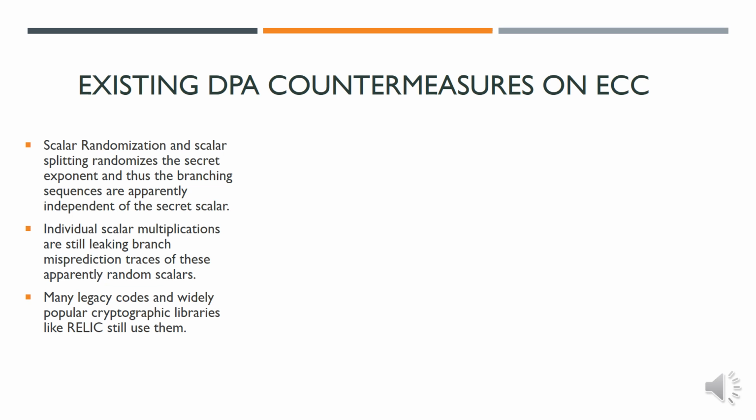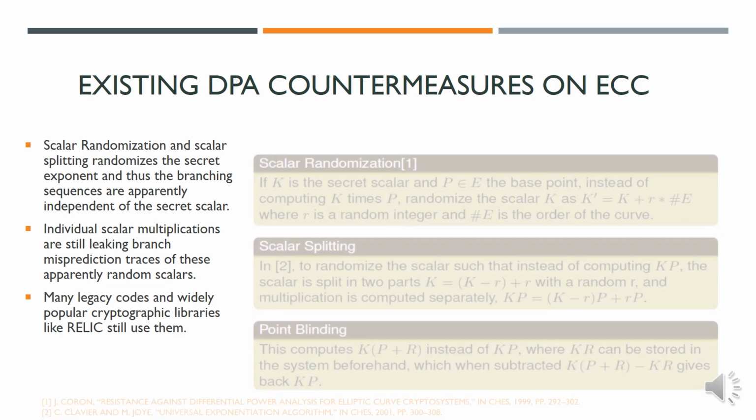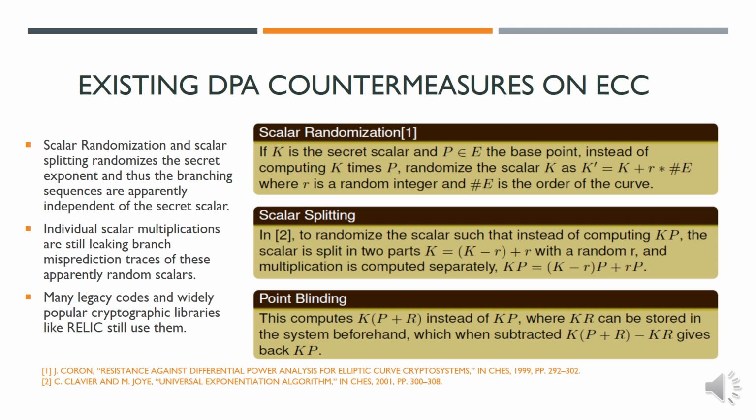The reason for such belief could be the fact that DPA protections randomize the secret exponent, and therefore the doubling and addition branching sequences are apparently independent of the secret key. We would have a quick look at the DPA countermeasures in practice.